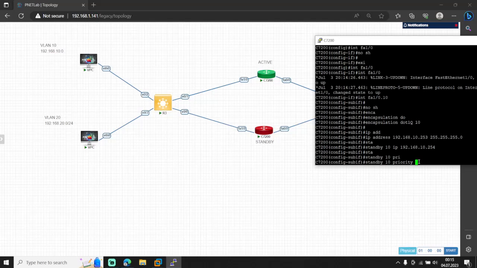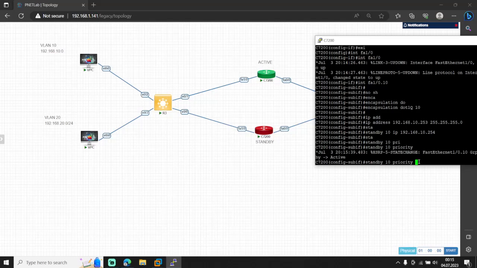We give it to choose the standby and active router, and the router that has the higher priority value is going to be the active router. But for example, let's say our priority values are equal for both routers. In that case, HSRP is going to look at the IP address.